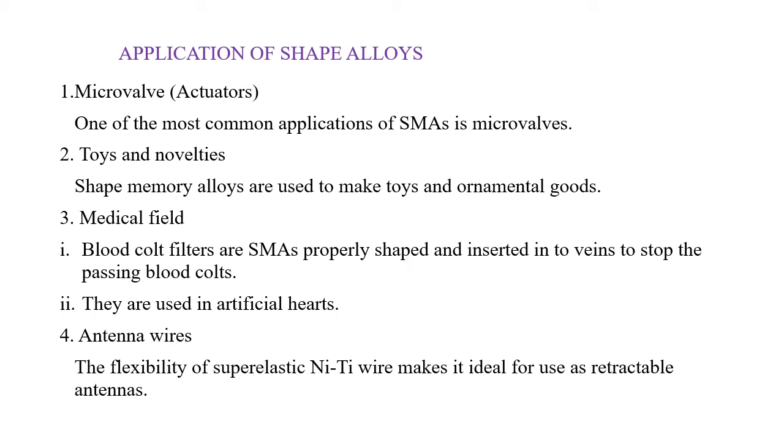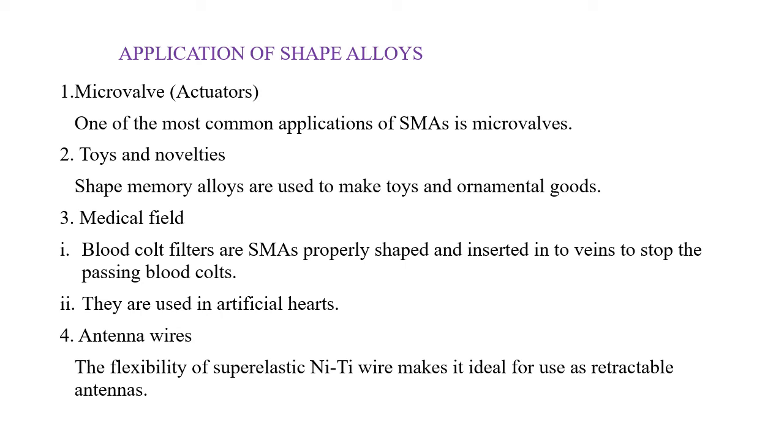They are used in artificial hearts. Next, shape memory alloys are used to make eyeglass frames and medical tools. Sunglasses made from super elastic nickel titanium frames provide good comfort and durability.